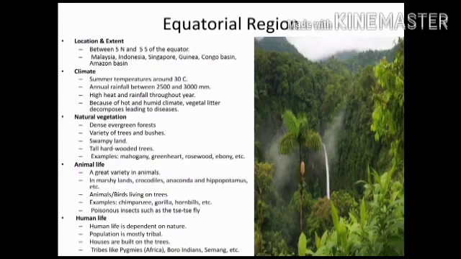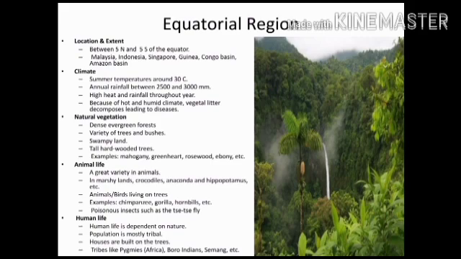Equatorial region. These regions are located between 5 degrees north and 5 degrees south of the equator. Extend in Malaysia, Indonesia, Singapore, Congo Basin and Amazon Basin. Here summer temperature is around 30 degrees Celsius and annual rainfall between 2500 and 3000 millimeters. High heat and rainfall throughout the year. Because of hot and humid climate, vegetal litter decomposes, leading to diseases.